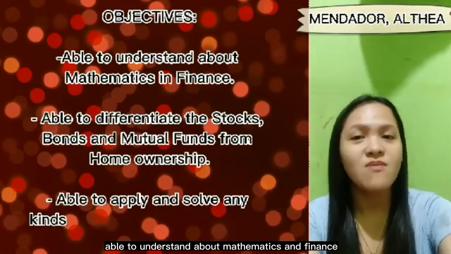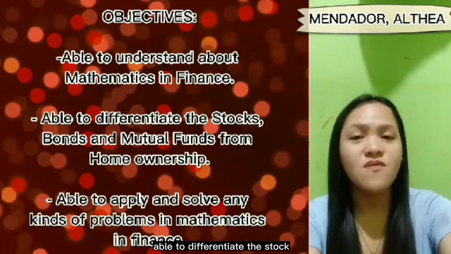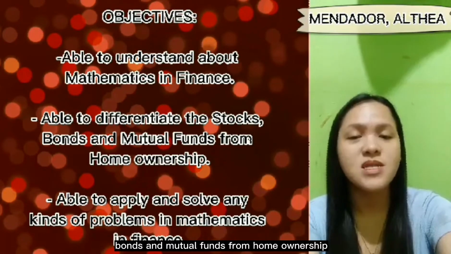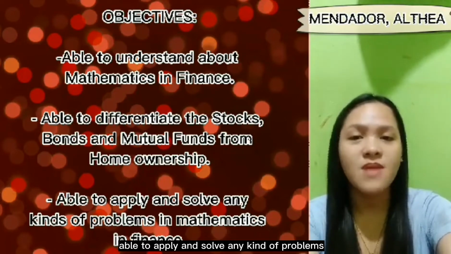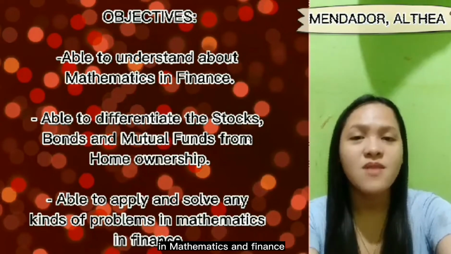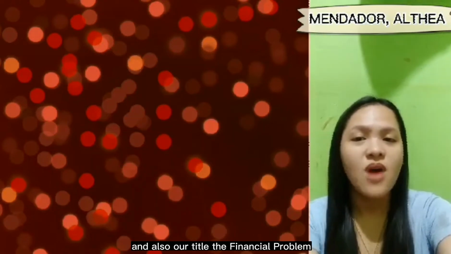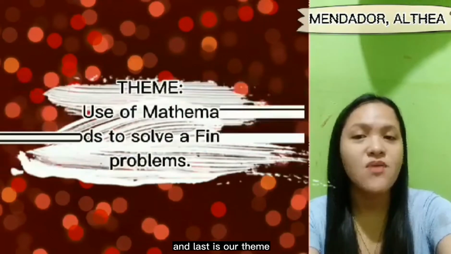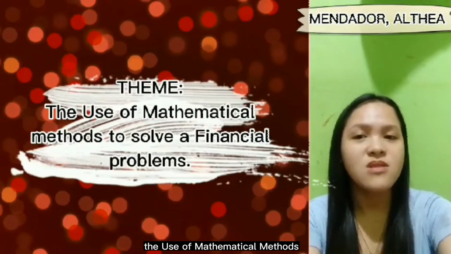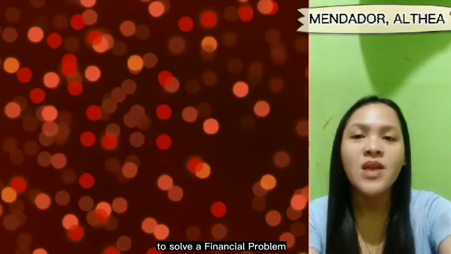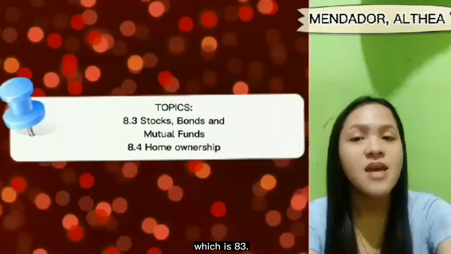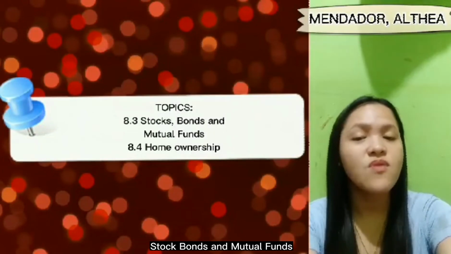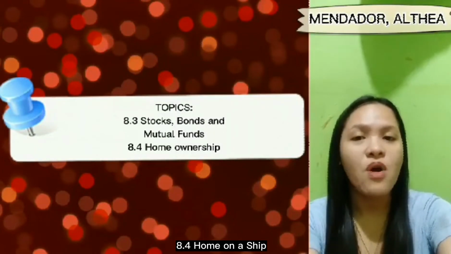We will tackle Chapter 8, Mathematics and Finance. We have the objectives: to be able to understand mathematics and finance, to differentiate stocks, bonds, and mutual funds from home ownership, and to apply and solve any kinds of problems in mathematics and finance. Our title is The Financial Problem in Our Daily Life, and our theme is the use of mathematical methods to solve a financial problem. We will discuss two topics, 8.3 Stocks, Bonds, and Mutual Funds, and 8.4 Home Ownership.